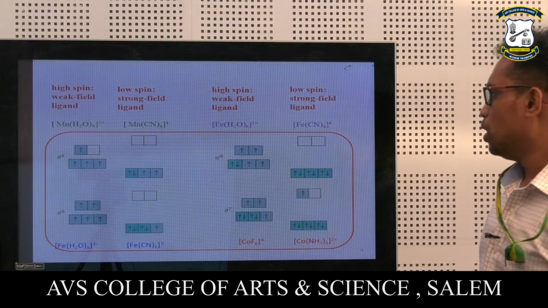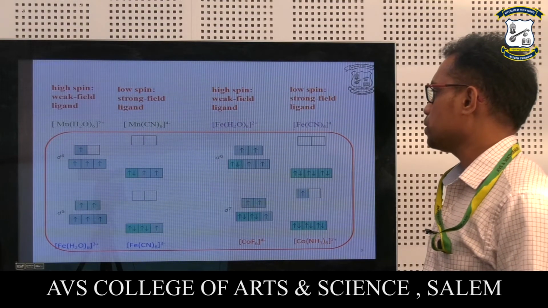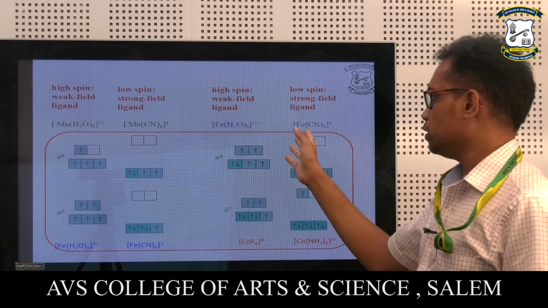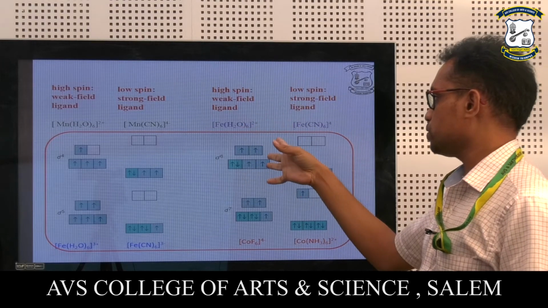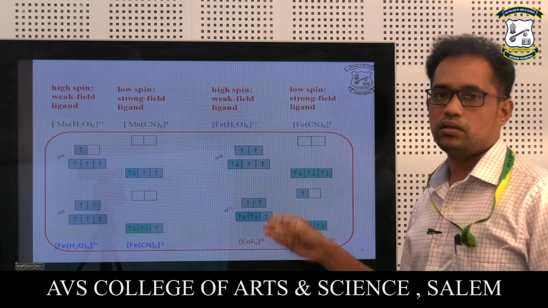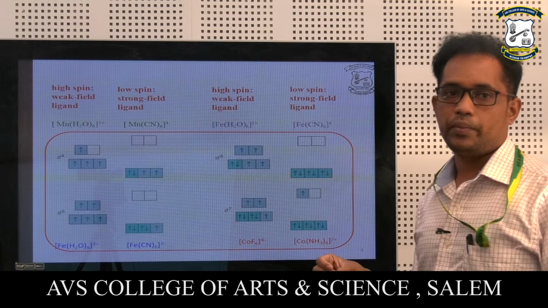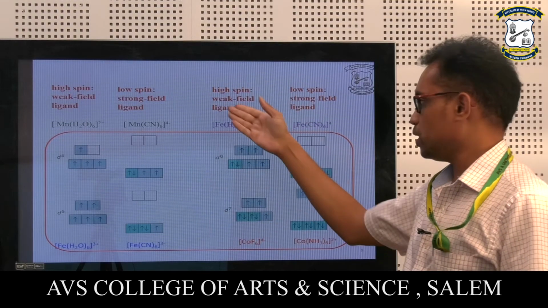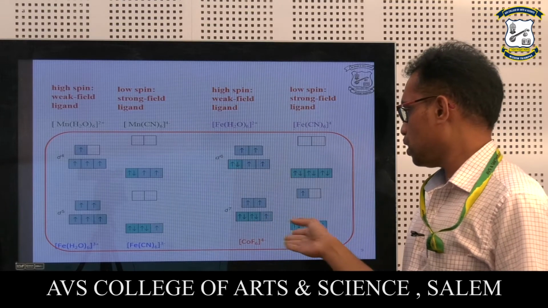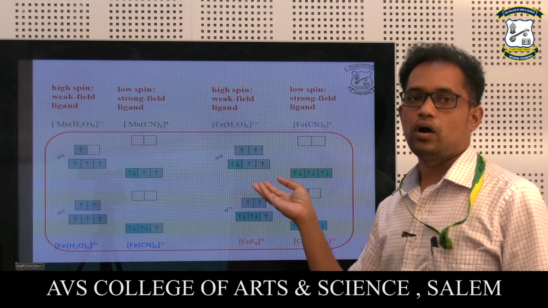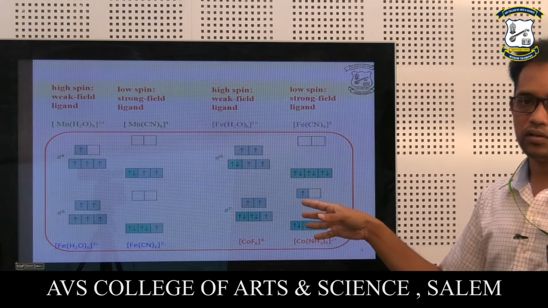So next, the different complexes of manganese as well as iron complexes, how they vary with respect to high spin as well as low spin. And these are all the depictions of the orbitals with respect to this metal atom, that is iron as well as manganese. And here we can see how the filling of the orbitals varies, and how the variation of color happens, that also we can explain.